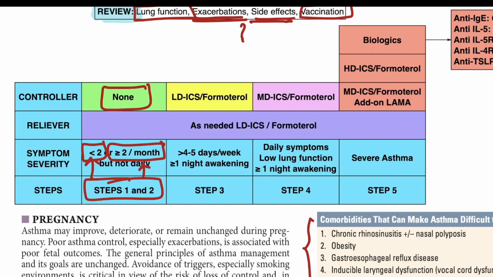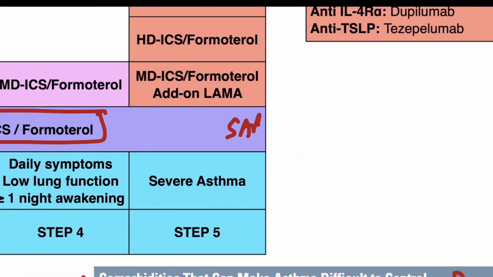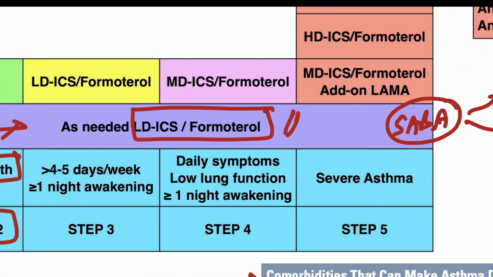Whereas the current standard for reliever therapy is as-needed LDICS formoterol and not SABA administration, because frequent SABA use has been correlated with both poor asthma control along with an increase in mortality. So the current standard of therapy is to use the LDICS and formoterol combination.